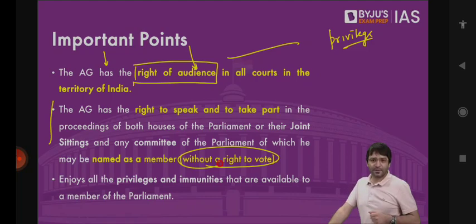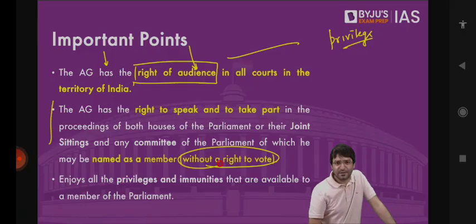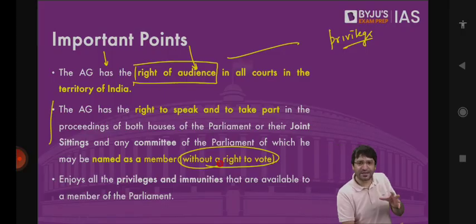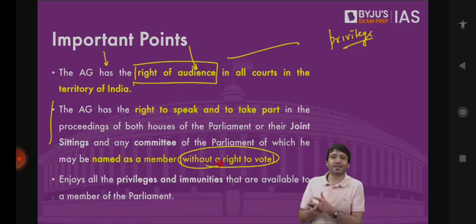That means you have access to a golf course. It's not something that you have earned on your own. It's because of your father that you have this privilege that you can access golf course. You can be a member of a club. That's not something that you have earned. It's because of your father, it's because of your mother, it's because of your ancestors. That's a privilege. Privilege is something that you don't earn on your own. Same is the case with the privileges available to the Attorney General. It's not something that Mr. Venkatramani has earned on his own. It's because of his office, Attorney General for India, that you have a privilege.